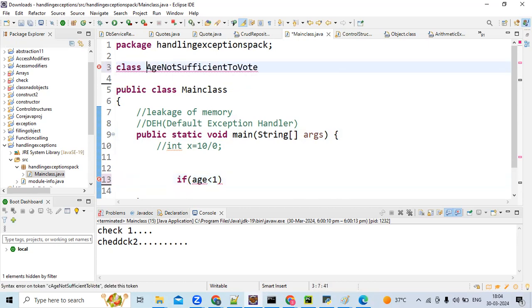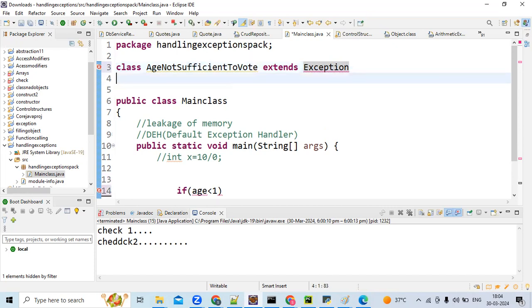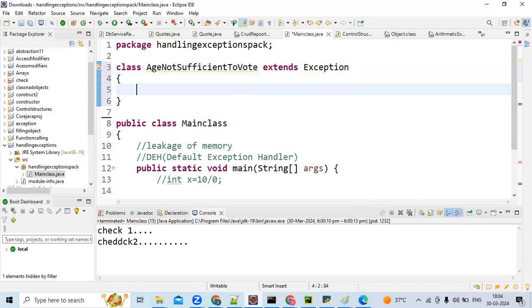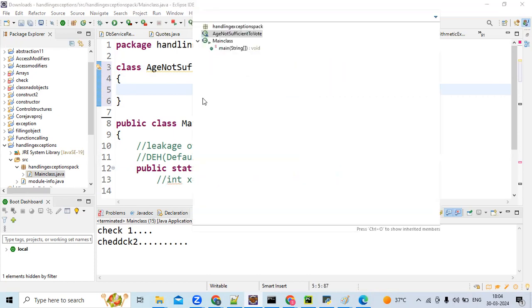Class extends IOException? Why IO? Because it is checked. But don't do it like that. Extends Exception, because this exception is also a checked exception. Checked and unchecked are decided at the parent level. Exception is checked, right?